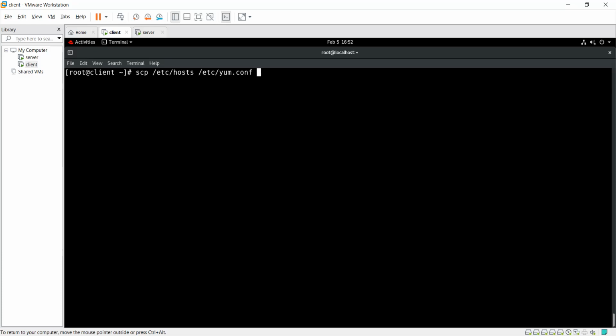These are my two files that I want to copy to the user Arun on my server machine. Arun is the user, at the rate. Got it, guys?